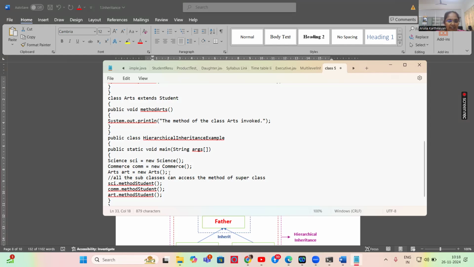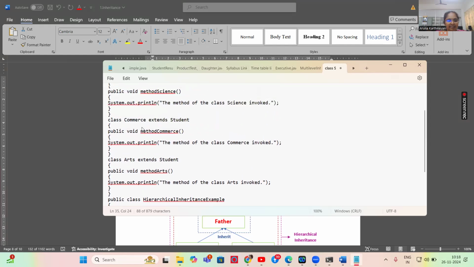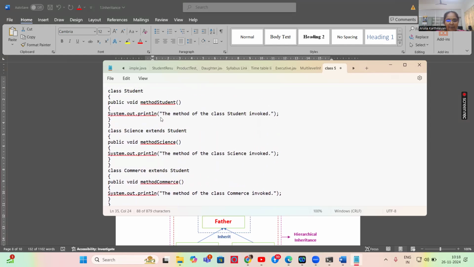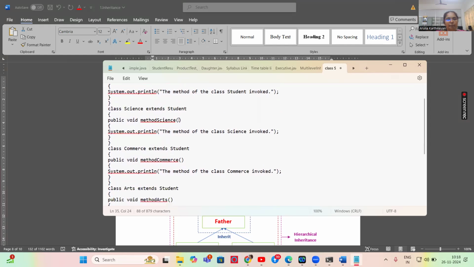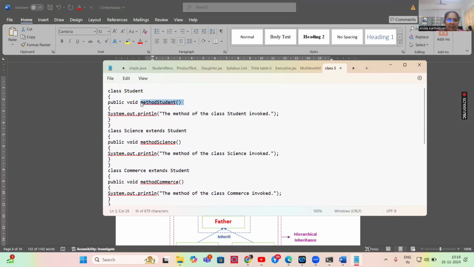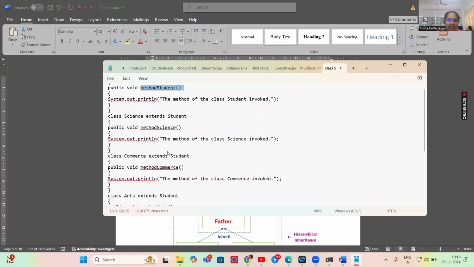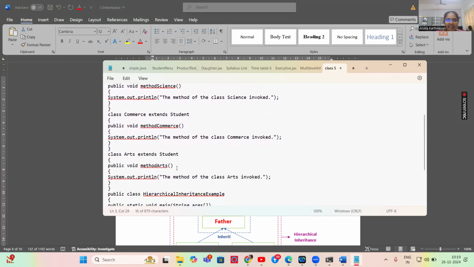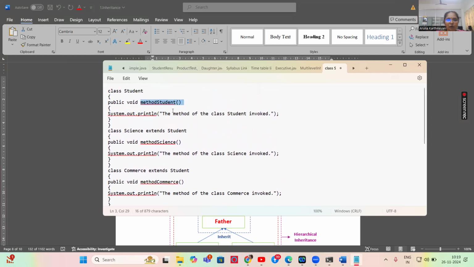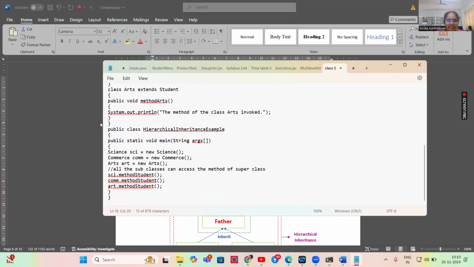See here, I have to create an object for all three of my derived classes, science, commerce and arts. Through that particular object, I call the methods of each class. But the method student is inherited, so I don't need to call the method student, because it is inherited over here, over here, and again over here. If I call the method science itself, it will call the method student. This is how it works.